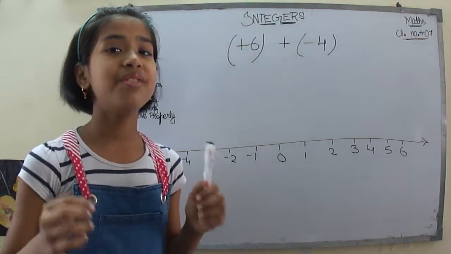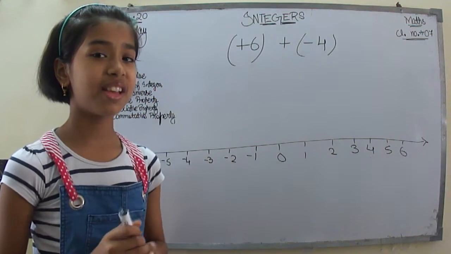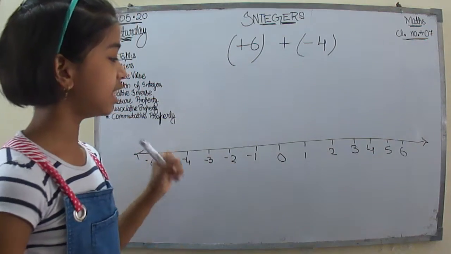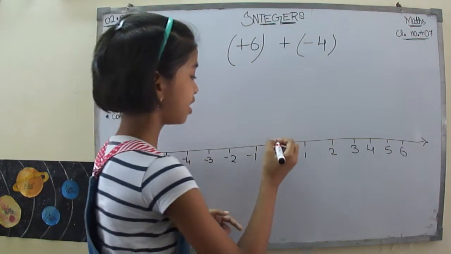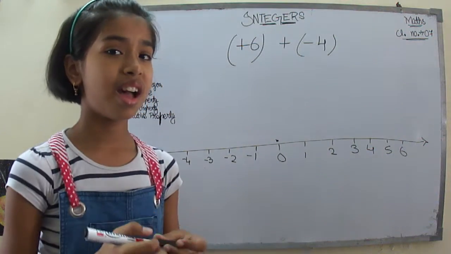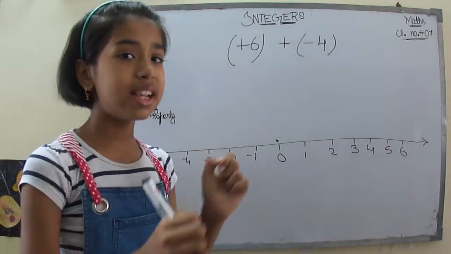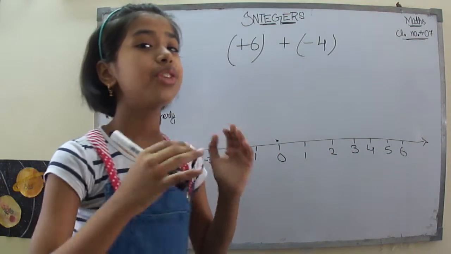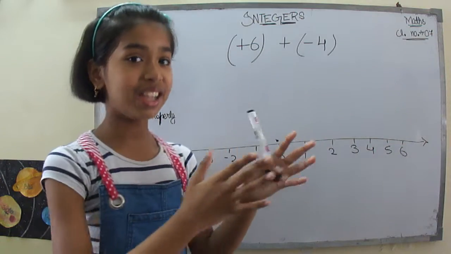Now how will I represent this question on the number line? Firstly, you can see I am standing on the 0 over here. It tells us I have to walk 6 steps to the right of the 0.